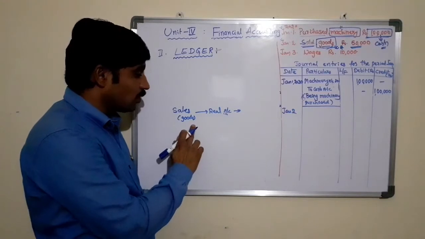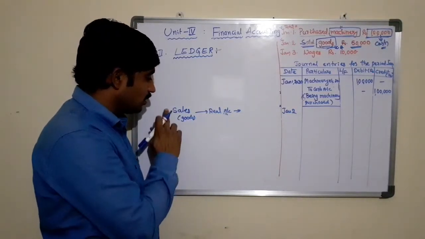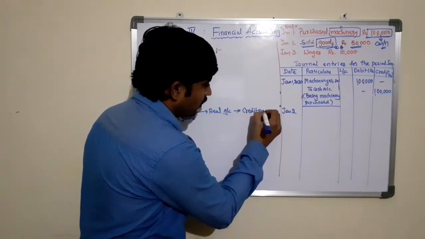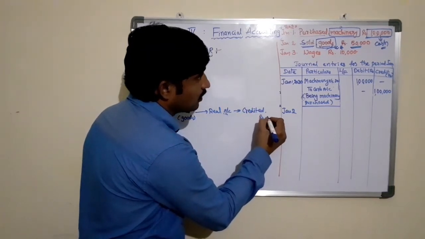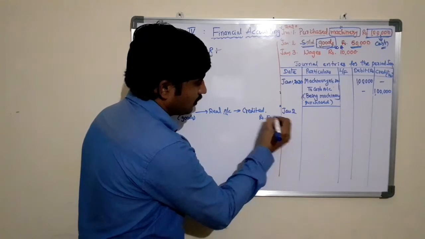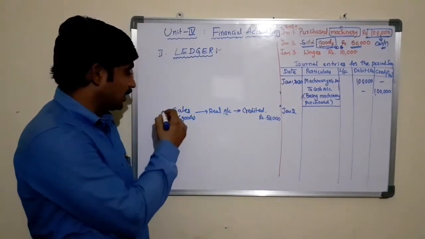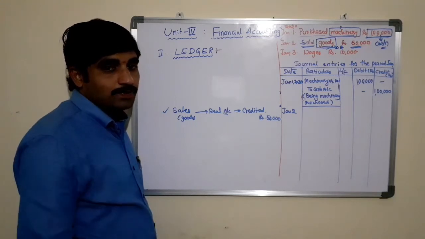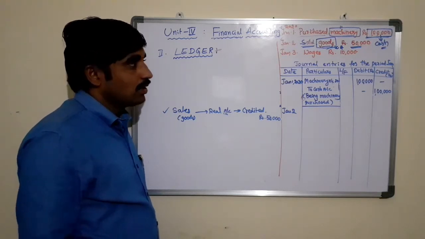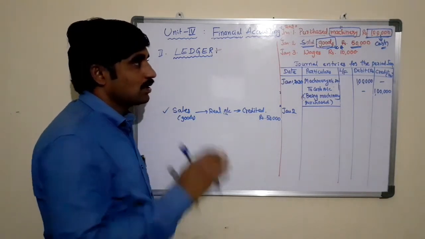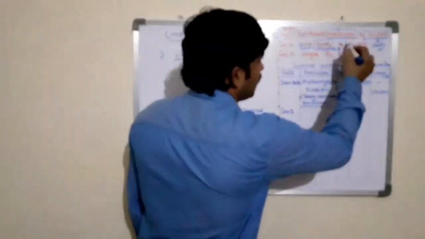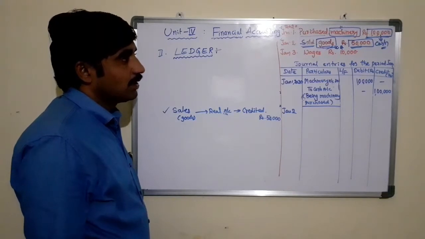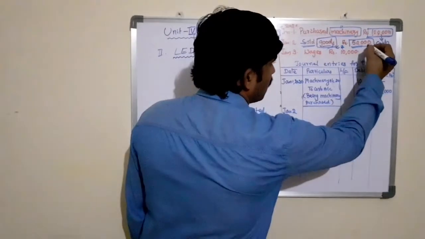As the goods are going out from the business, sales should be credited, worth rupees 50,000. So the credit aspect we found from the transaction. Now the second aspect, that is debit. What is the debit aspect in this transaction? The second key item identified in the transaction is 50,000.